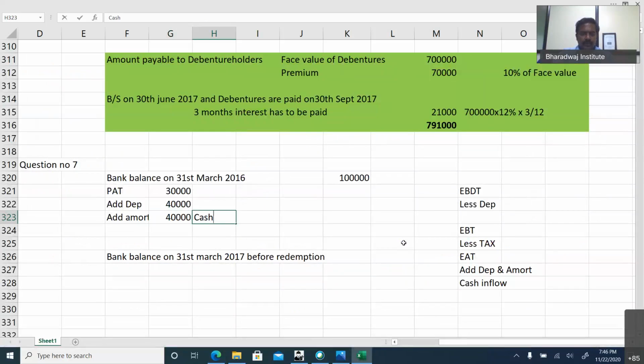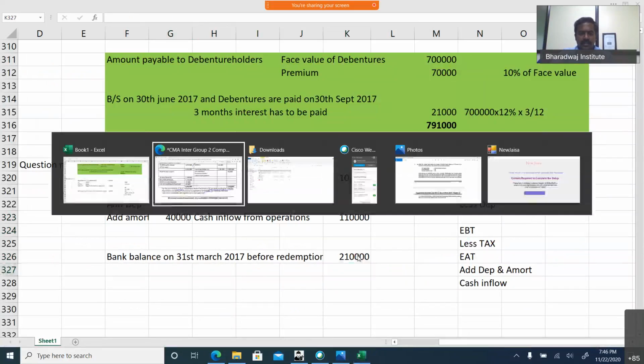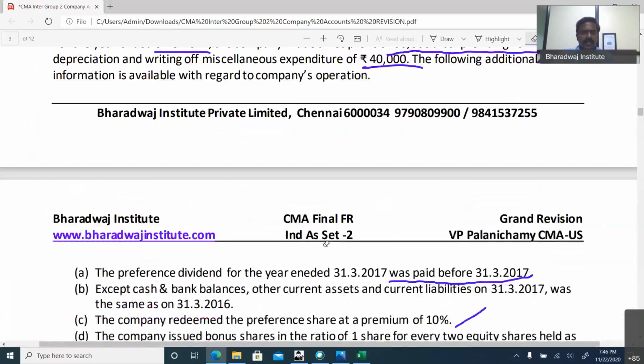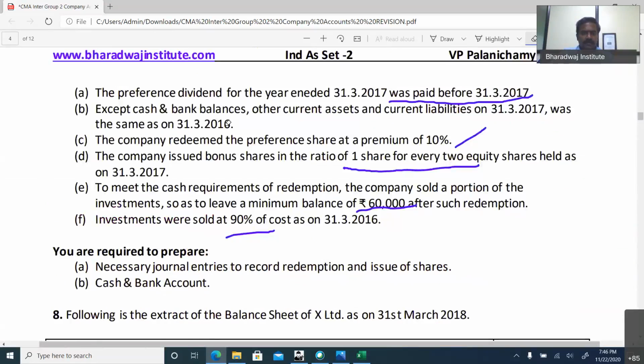So cash inflow from operations would have been how much? 1,10,000. This is the net cash inflow from operation. So the closing balance would have been 2,10,000. It is clearly mentioned in the problem.